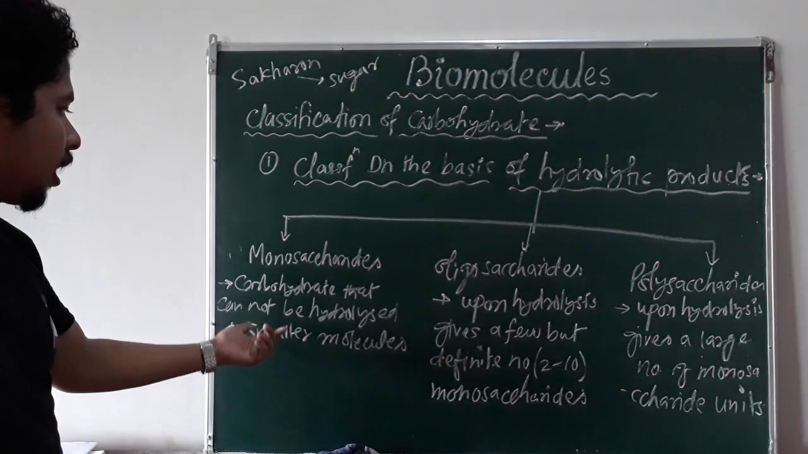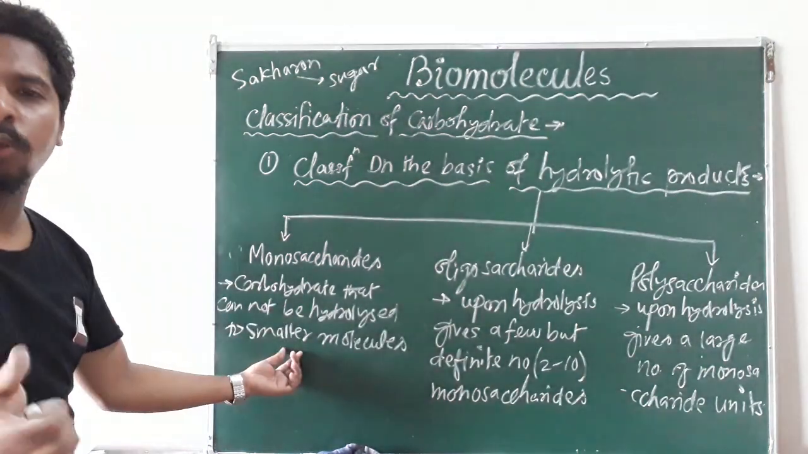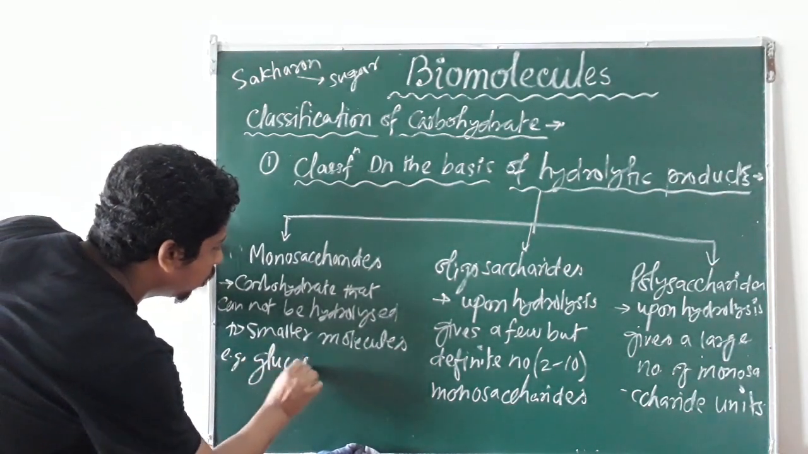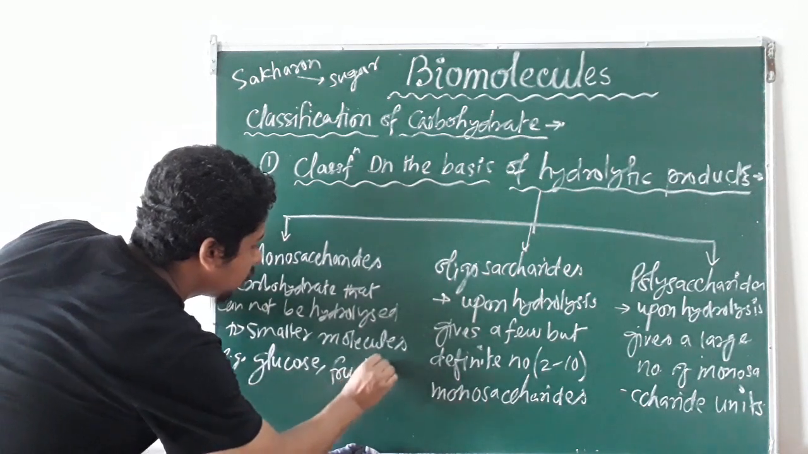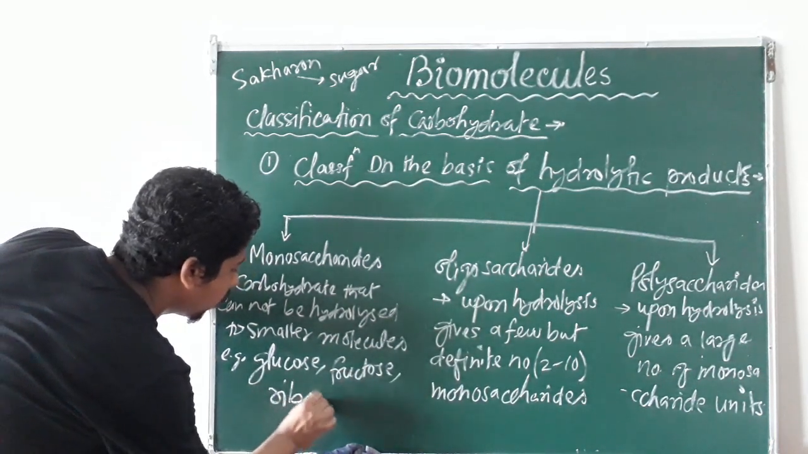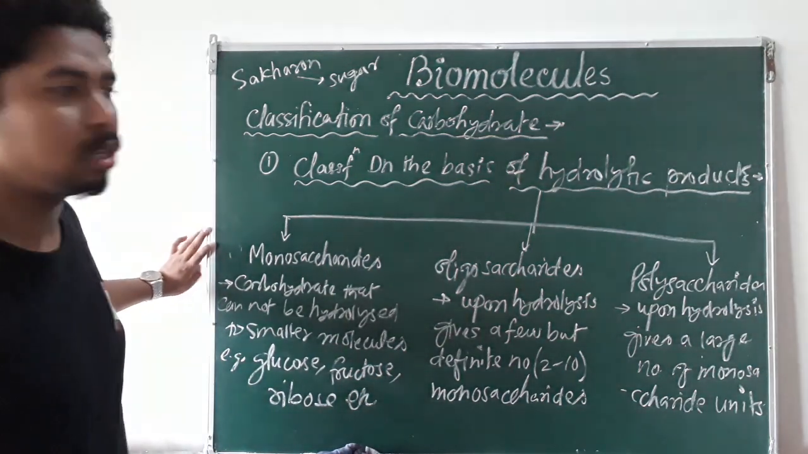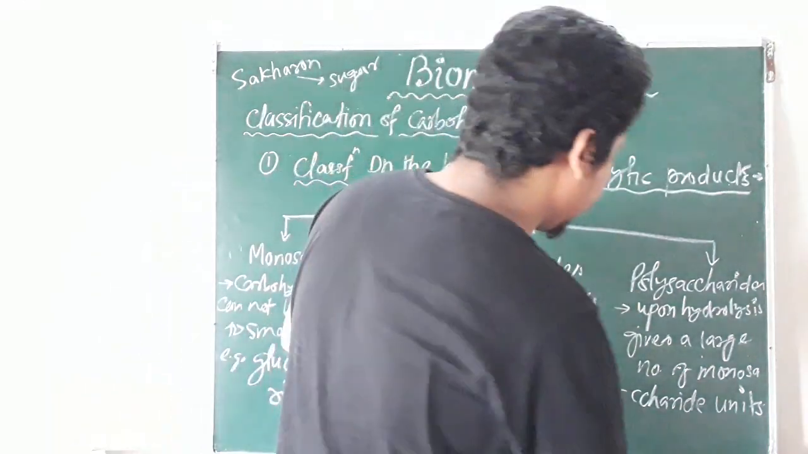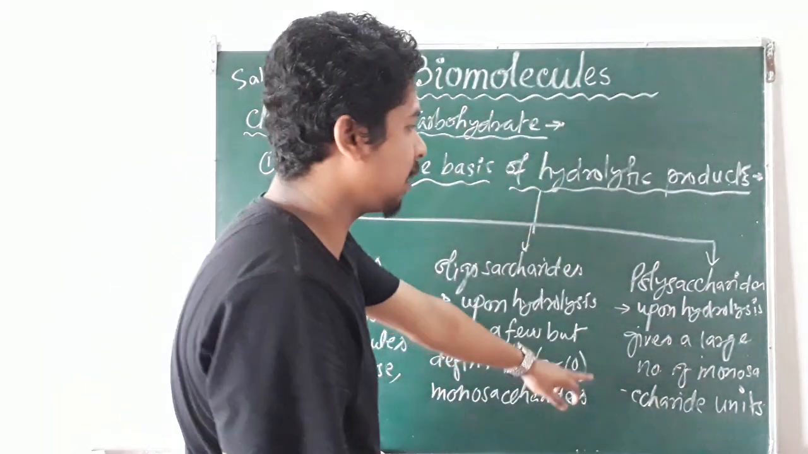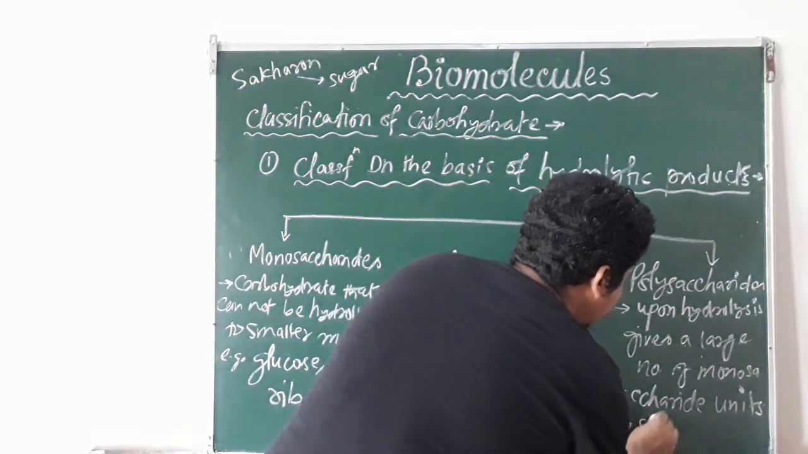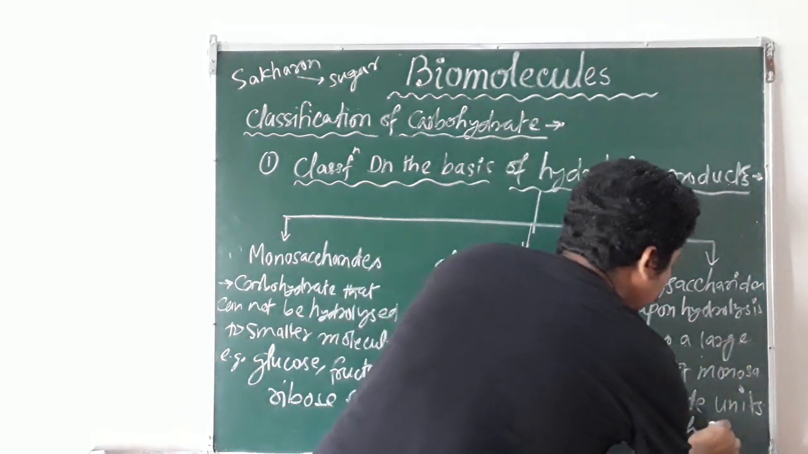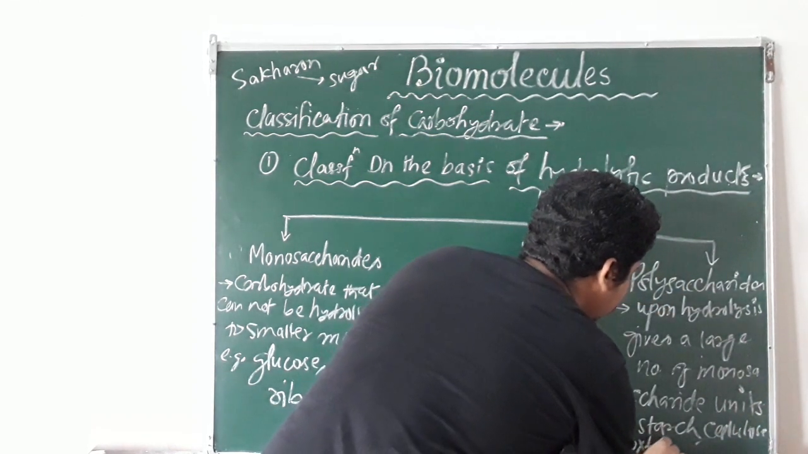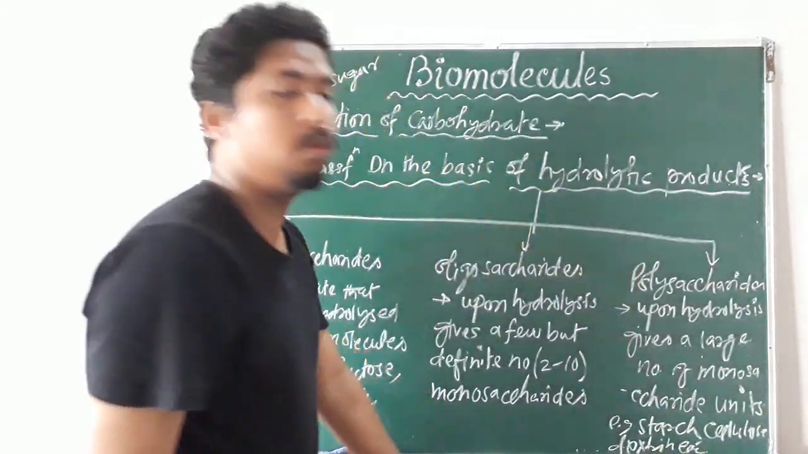Monosaccharides cannot be further hydrolyzed to smaller molecules. What are the examples? Examples include glucose, fructose, ribose, etc. Examples of polysaccharides: starch, cellulose, dextrin, etc.